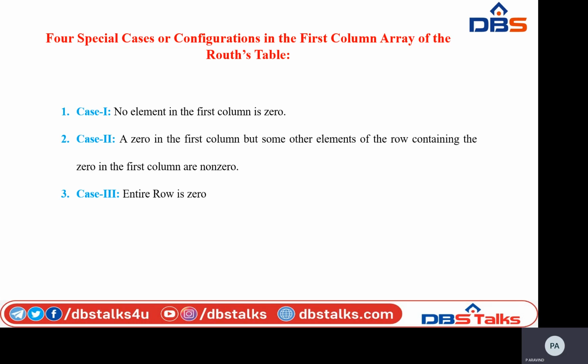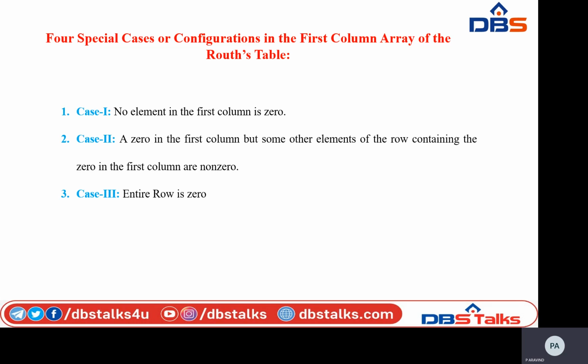And the third case is the entire row is 0. See, not 4 cases here; this is a mistake. Here only 3 special cases in the construction of the Routh table.